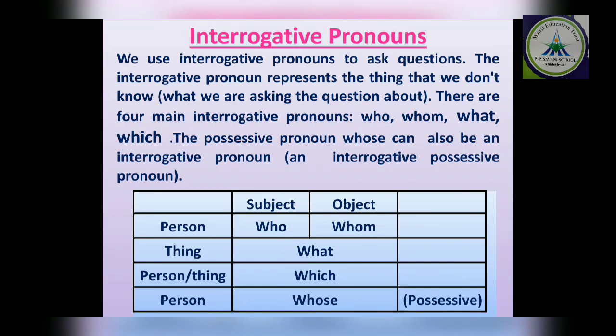Now comes the interrogative pronoun. That is very easy, interrogative. How you will define? The pronoun which is asking a question is known as interrogative pronoun. Clear? We use interrogative pronoun to ask question. The interrogative pronoun represent the thing that we don't know. Okay. The word which is asking a question becomes a interrogative pronoun, and mainly there are 4 interrogative pronoun: who, whom, what, which.